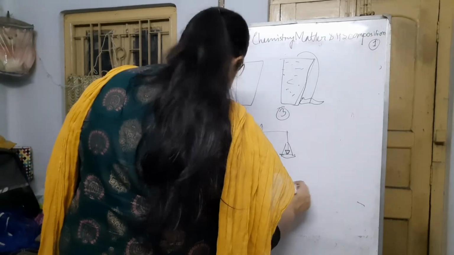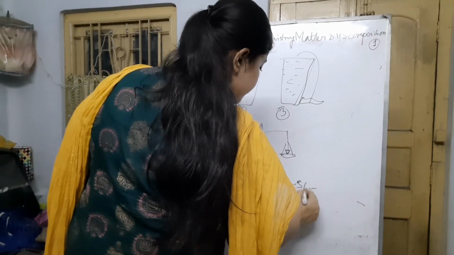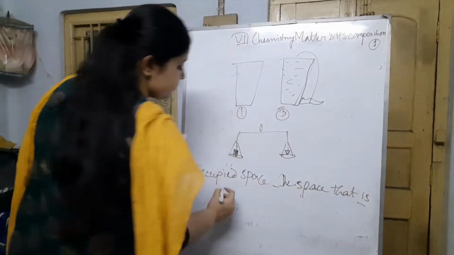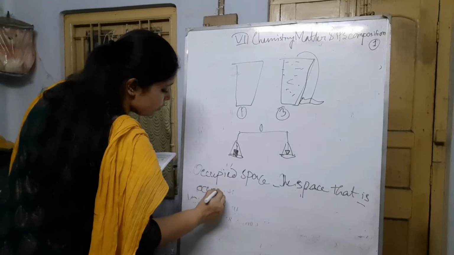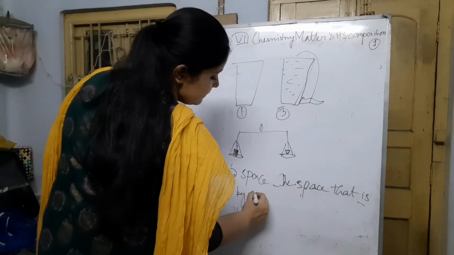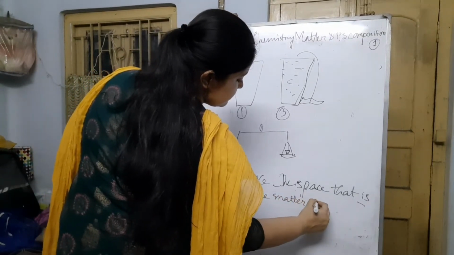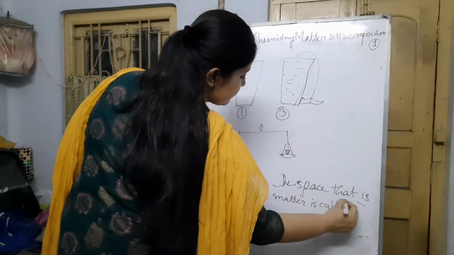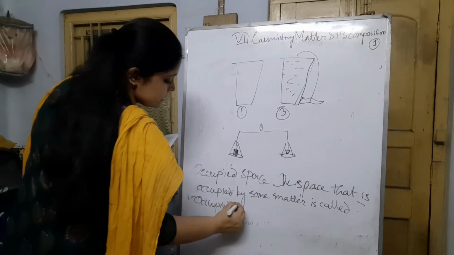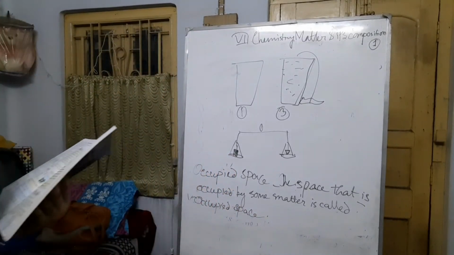The space that is occupied by matter is called occupied space. Okay, so it is proven.